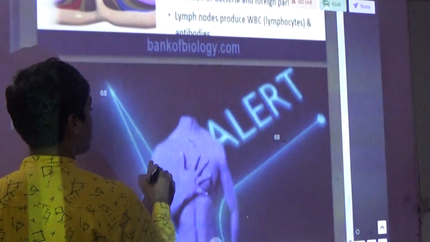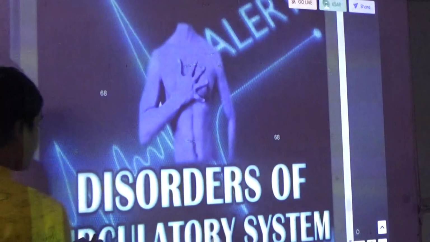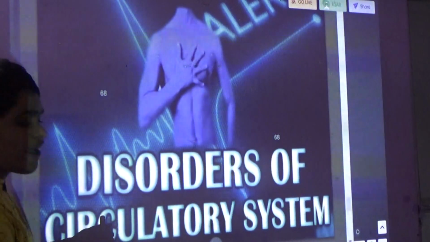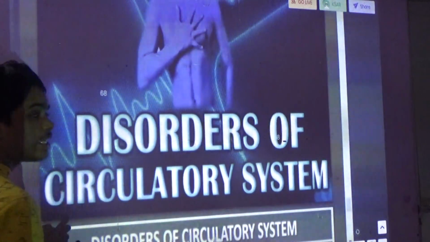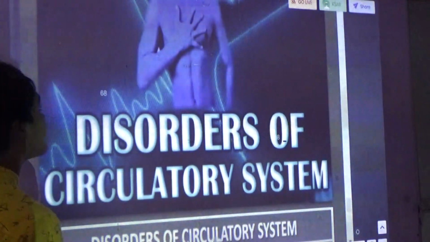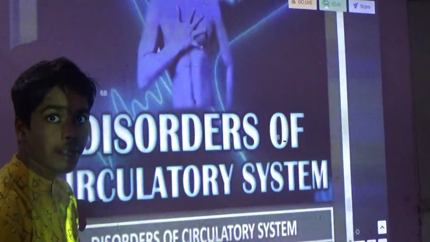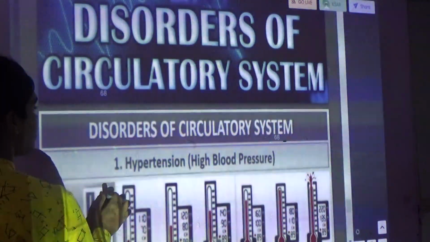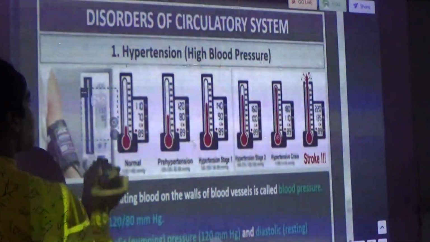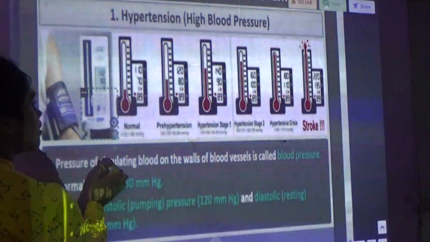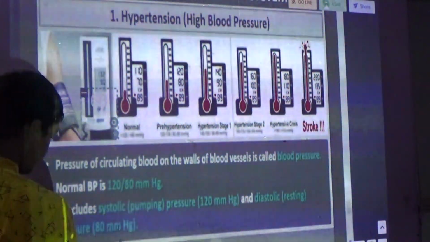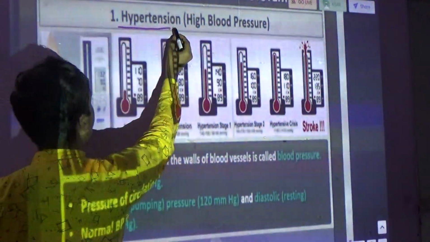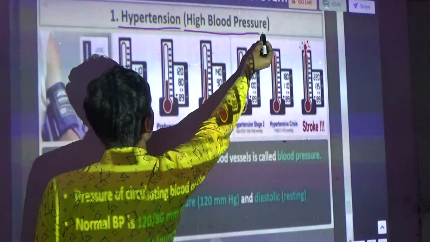Now we will see the disorders. Now we have come to the end of this chapter, that is disorders of the circulatory system. This is the last part. First disorder is hypertension. That means high BP. First disorder is hypertension or high blood pressure.